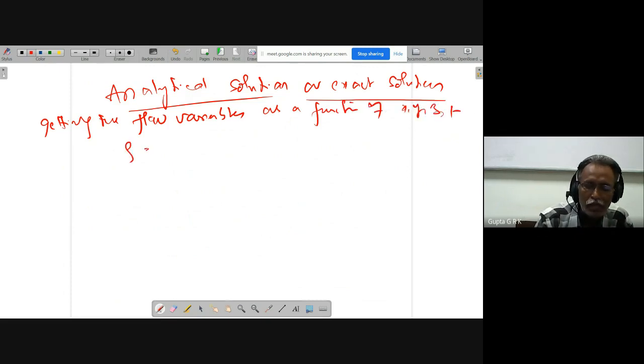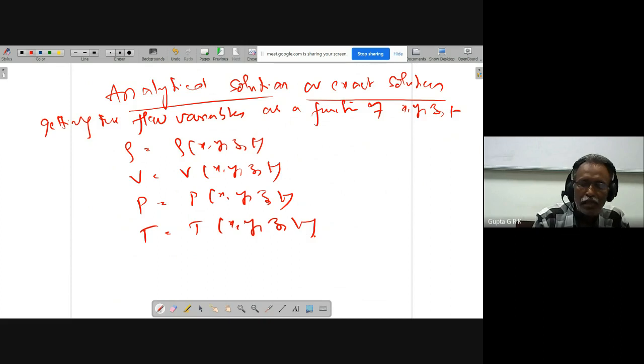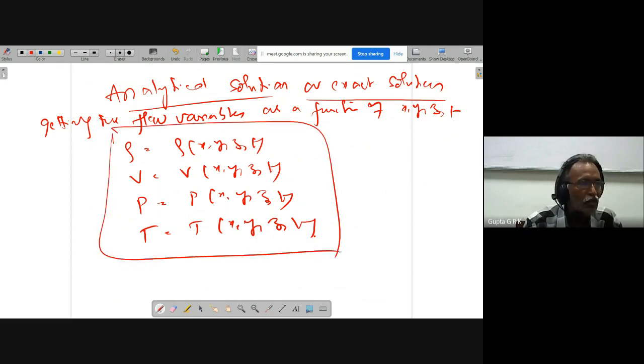Like rho is equal to rho of x, y, z, t, and v is equal to v of x, y, z, t, and so on. This is the analytical or exact solution.